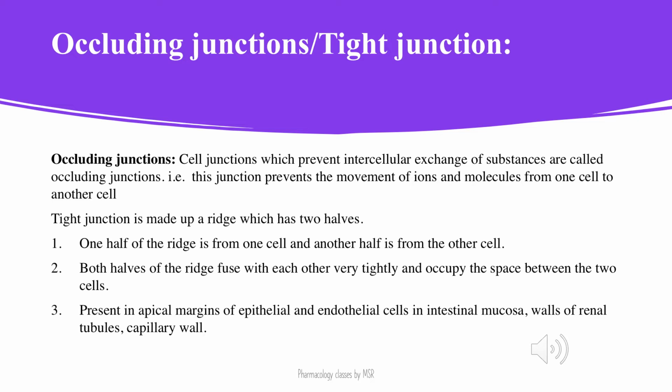These tight junctions are made up of a bridge which has two halves, one half from one cell and the other half from the other cell, which are tightly packed. Both these halves of the two different cells are very tightly packed. There are no spaces in this junction, so they prevent the exchange of ions or molecules through these junctions.